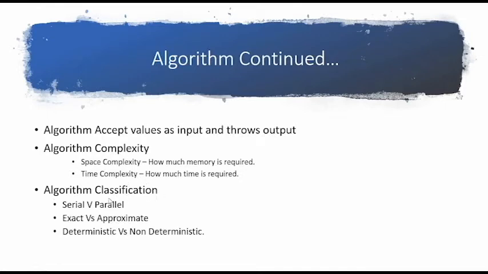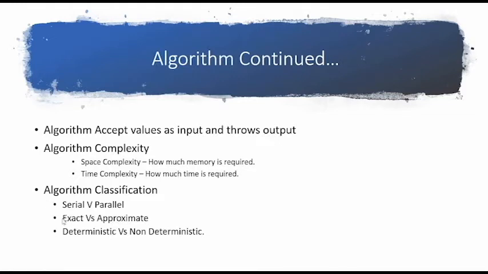Now an algorithm can be serial or parallel. What is a serial algorithm? It executes sequentially, taking input from one end and producing output from one end. It can also perform in parallel, where the whole data set is divided into smaller pieces, and parallel threads can execute, taking inputs parallelly and producing output parallelly.